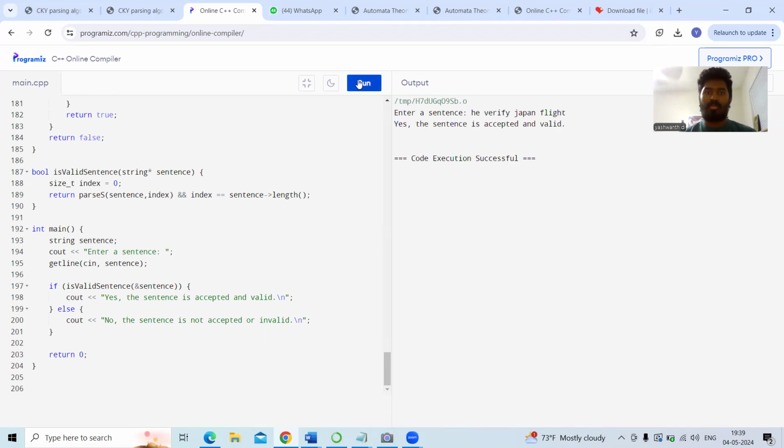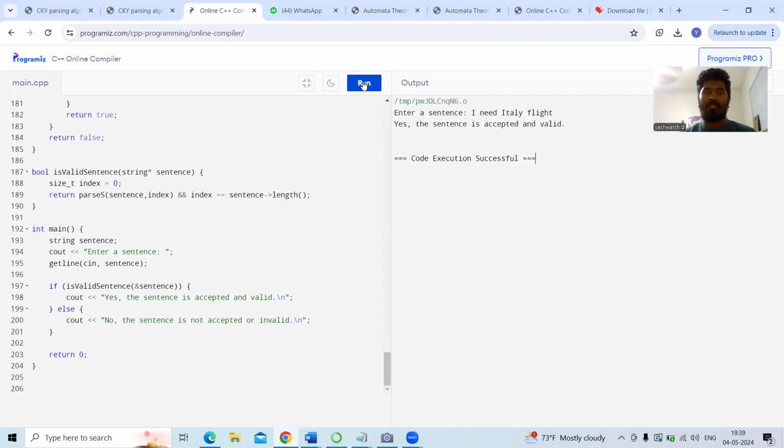Yes, this is also working properly. My 13th sentence, she Japan. Yes, this is also working properly. And the 14th sentence, she book California flight. The sentence is accepted and valid. The last valid sentence is Italy flight. Yes, the sentence is also accepted and valid.